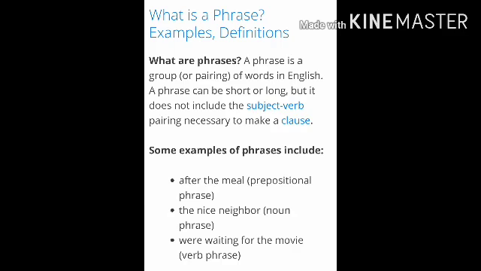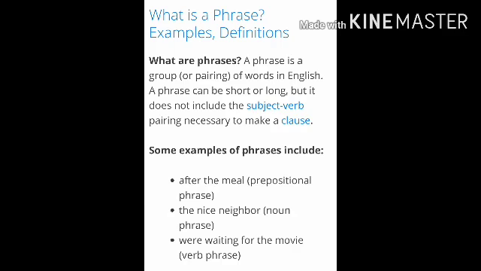Do you find a subject here? No. Do you find a verb here? Are we talking about a person who is eating the meal? We are just saying, okay, after the meal. We don't know who is the subject and who is eating. So that is the reason this group of words which does not have a subject-verb combination is called a phrase.